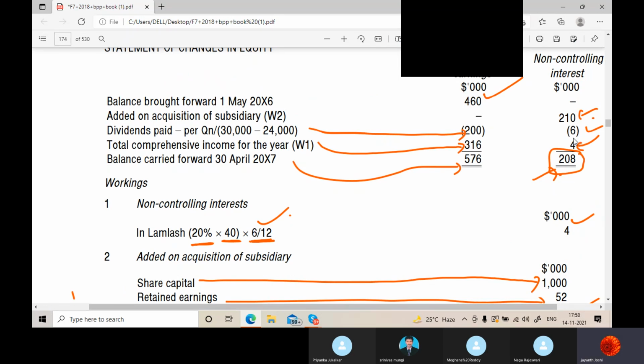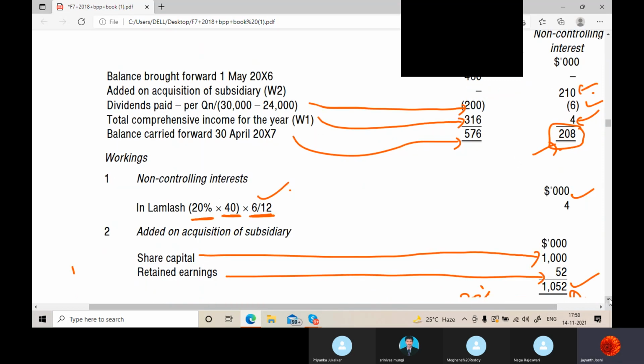And whatever dividends the NCI gets will be added to the cash account, and in retained earnings they have already shown it in their own statements. So the investment income credited to the cash account is deducted from this, because they got it in the cash account. So dividend treatment is done. Okay. So shall I move forward now? Please tell me. This is done now. Consolidation.